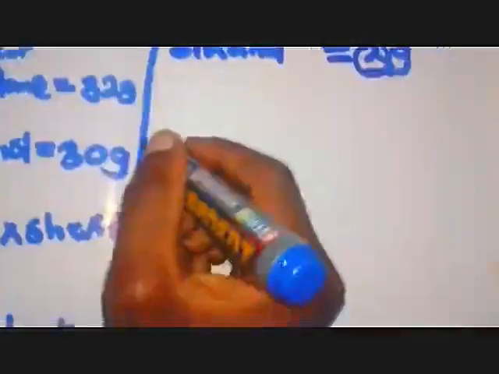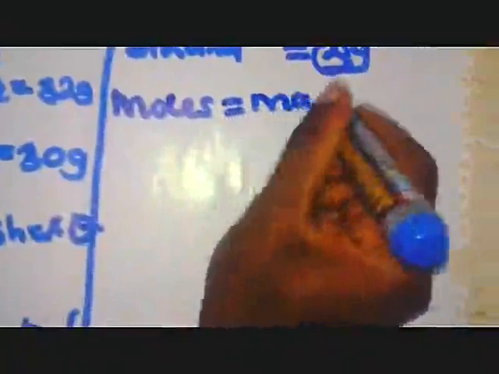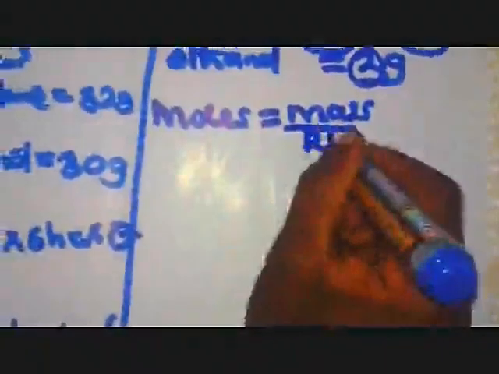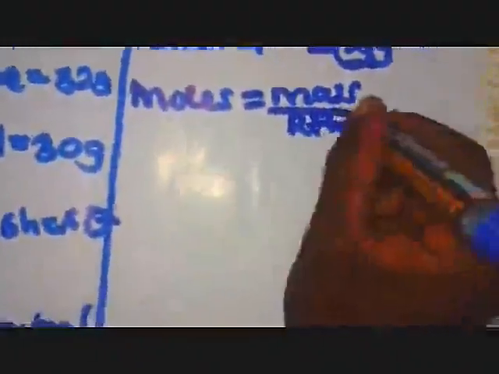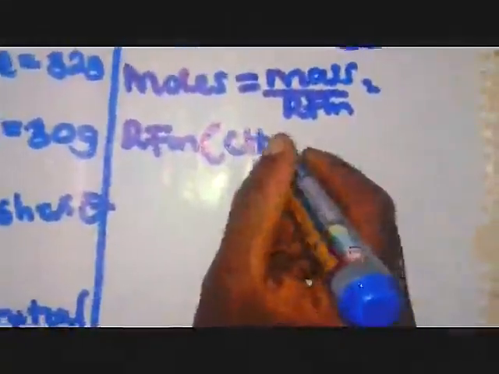I'm just going to say that, remember, I have to find the moles of ethanol by first finding the RFM of ethanol. So let me simplify that moles are equivalent to mass of a substance over RFM. You can even use the first principles. So let me find the RFM of ethanol. Our ethanol is like that.